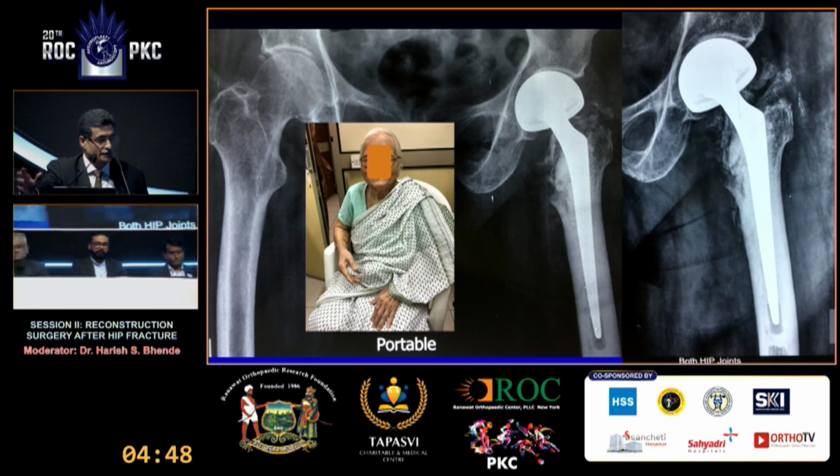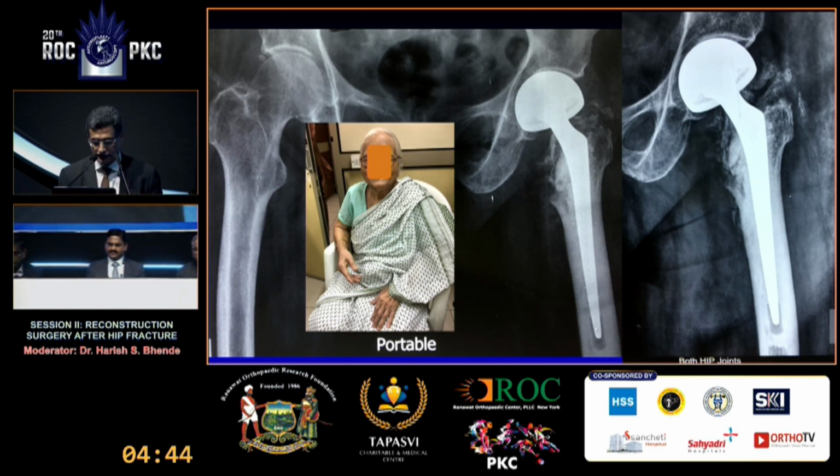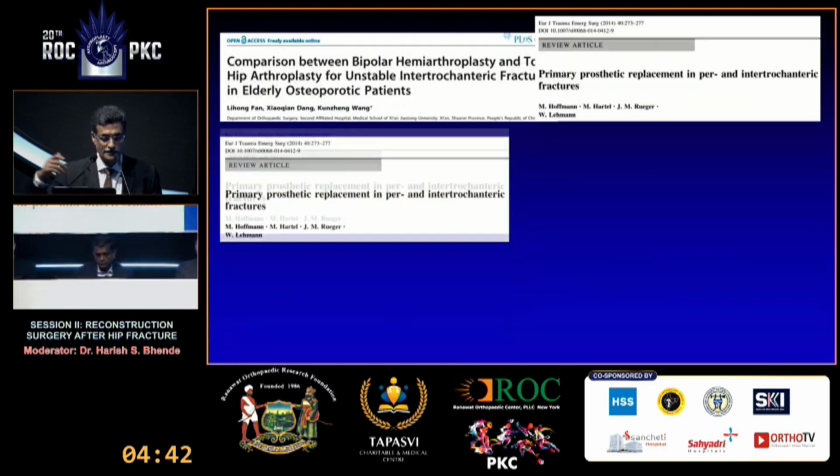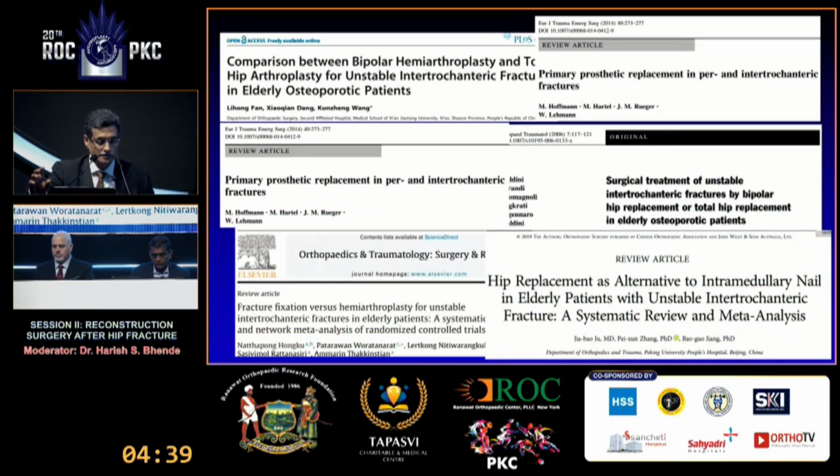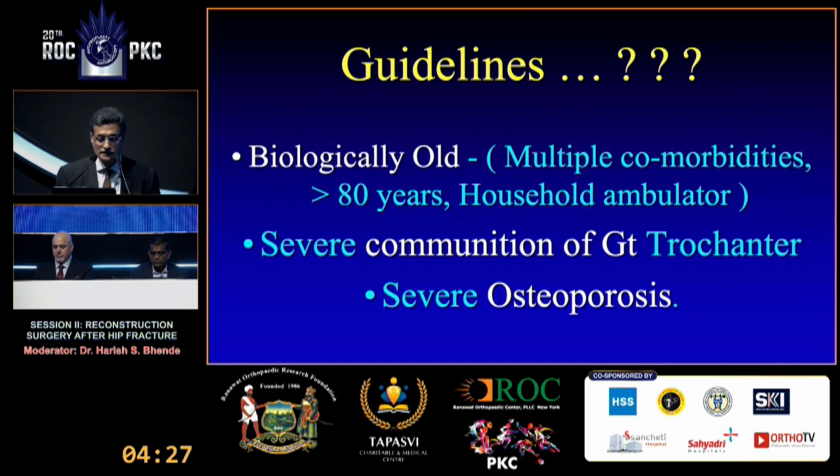I am a little apprehensive about putting a non-cemented stem in these osteoporotic patients because of risk of fracture. And it is not just my apprehension. A lot of articles have been published about so-called primary prosthetic replacement in these badly damaged osteoporotic elderly people with trochanteric fractures. They have mentioned that the patient should be biologically old to have arthroplasty. In a younger patient, even if it is comminuted, you should not do it. Patient with good quality bone, again, you should try to fix it.